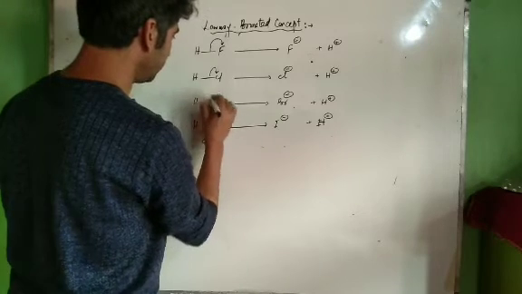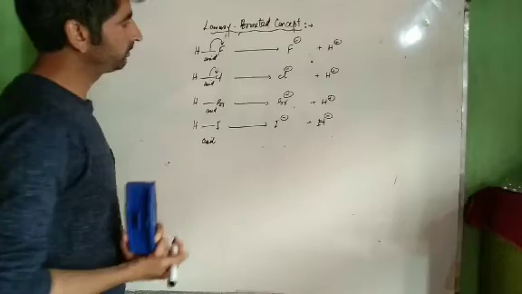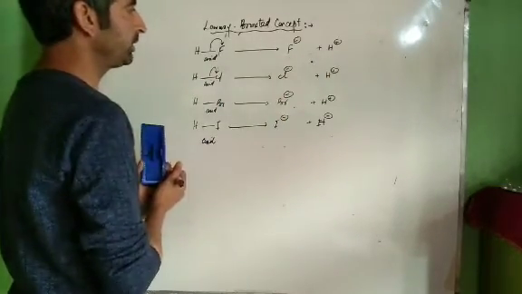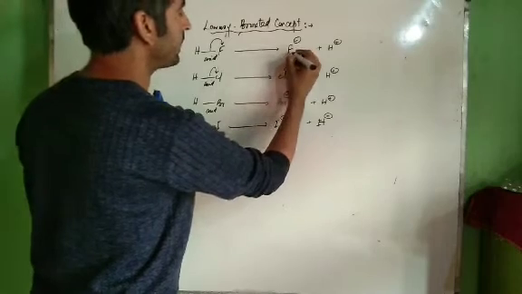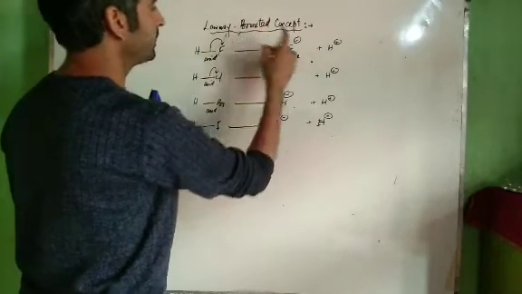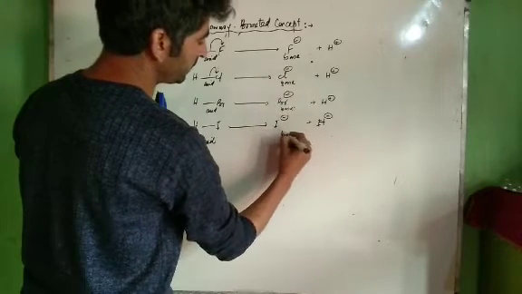This is an acid, this is an acid, this is an acid, this is an acid. Now, why this is an acid? Because it furnishes H positive ion. And we get a negatively charged species. This negatively charged species is called Bronsted base. This is a base, this is a base, and this is a base.